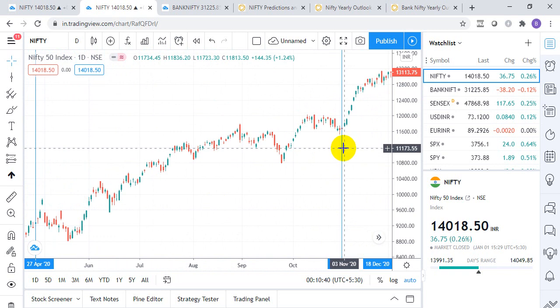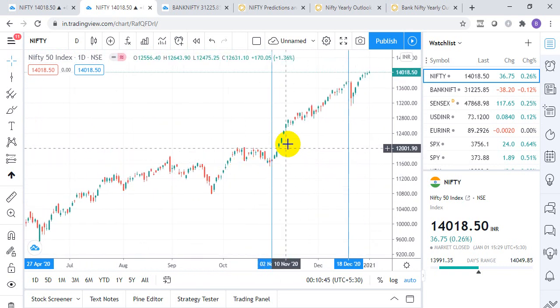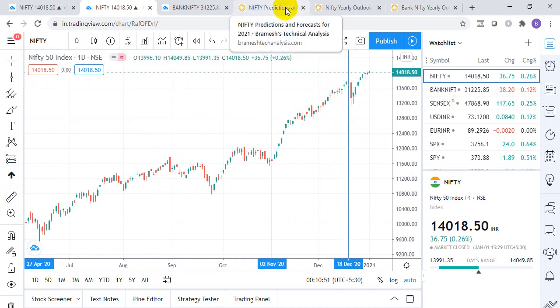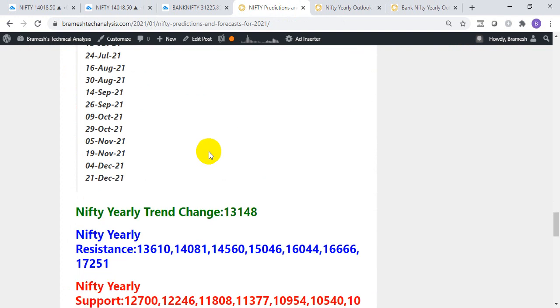See here, this was 1st of November, and after that, such a beautiful rally came. This was 19 December, a big fall came. So again, we can predict all these days in advance using the Astro techniques. So you can use these dates and be ready. 4th January is one of the dates which is coming, on Monday only.